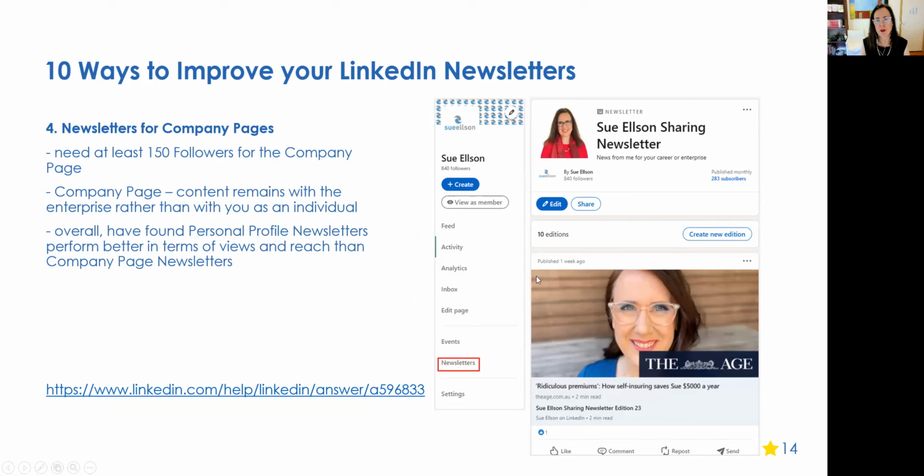But what I love about this is the content stays with the company or the enterprise or the school rather than with the CEO or some individual. So it builds up the digital asset value of the organization, which I think is really, really valuable. And the only problem is that it doesn't have as much reach as it would if it was sent out as you as a person.